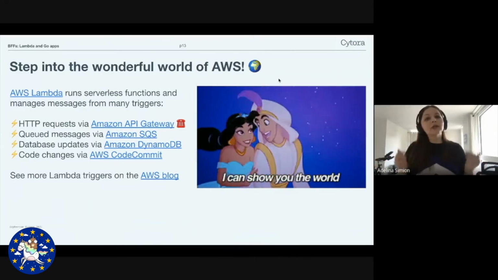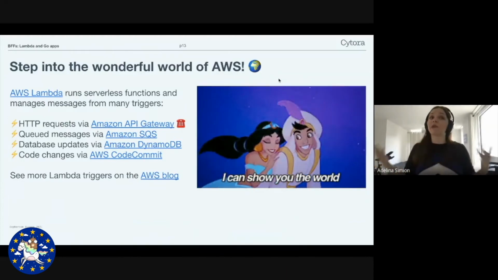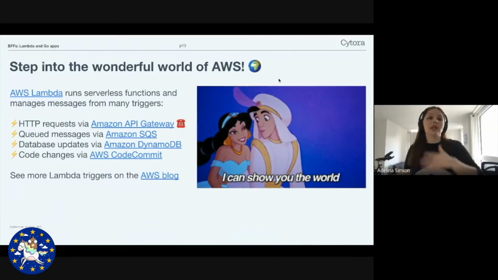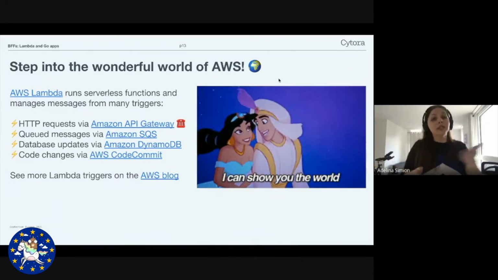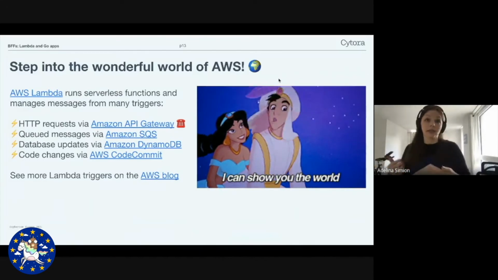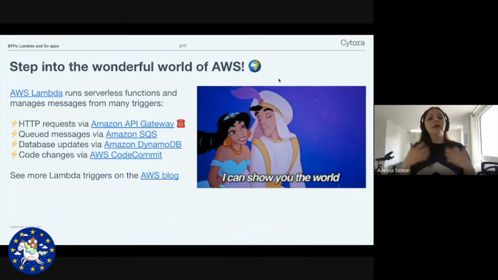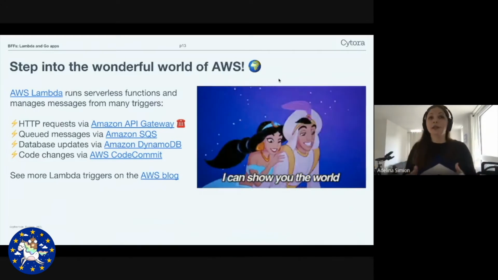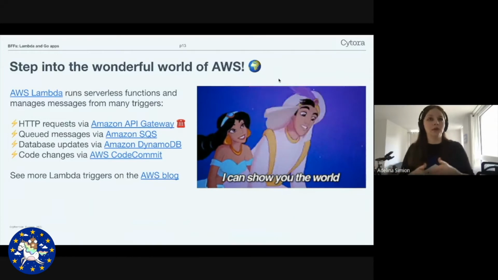AWS Lambda runs serverless functions and manages messages from a wide variety of triggers, such as HTTP requests from Amazon API Gateway, messages from SQS or SNS, database updates from Amazon DynamoDB, and code changes from CodeCommit.